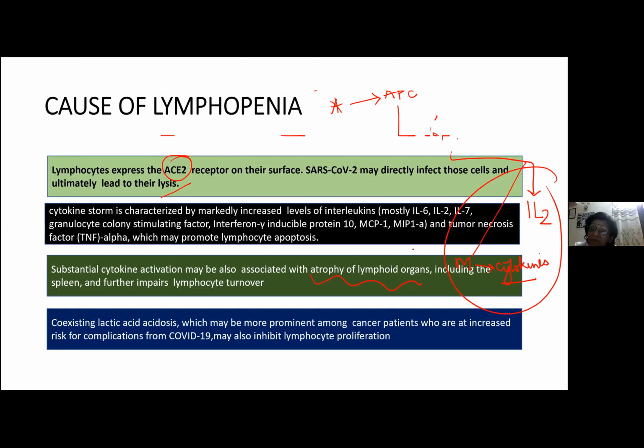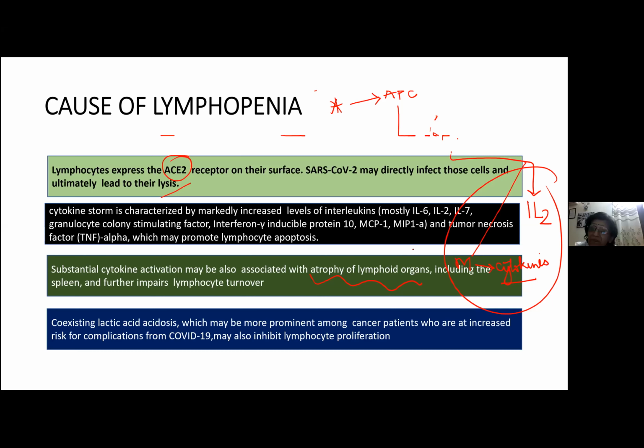Why? Let's say a cancer patient or kidney patient. These patients usually have some metabolic abnormality like lactic acidosis. This acidosis inhibits lymphocyte proliferation and therefore further causes lymphopenia. So many factors act together to cause the lymphopenia seen in COVID patients.